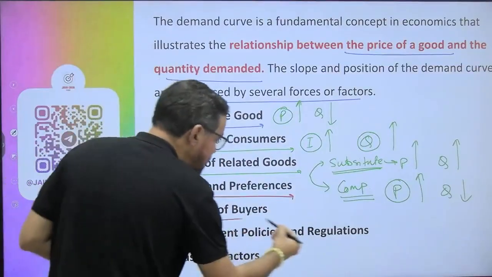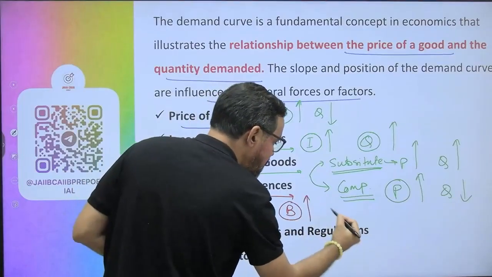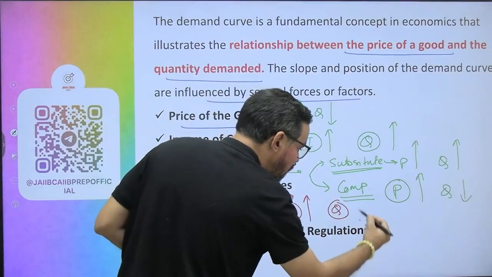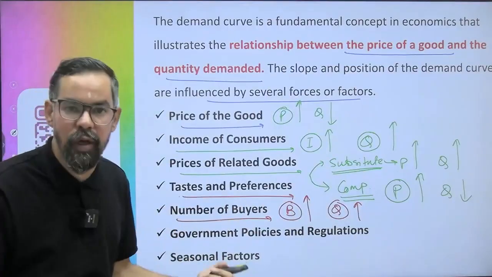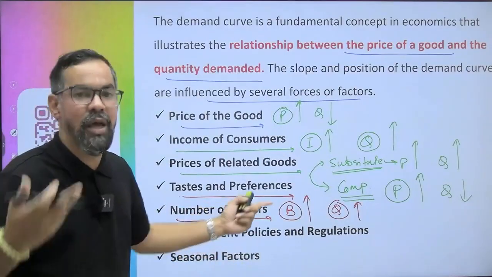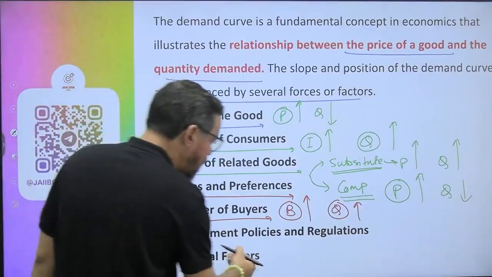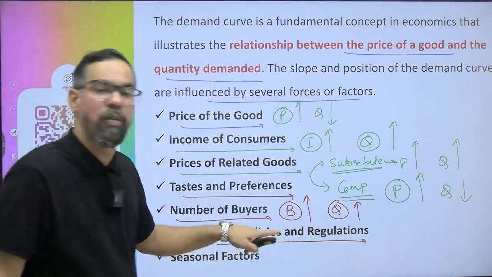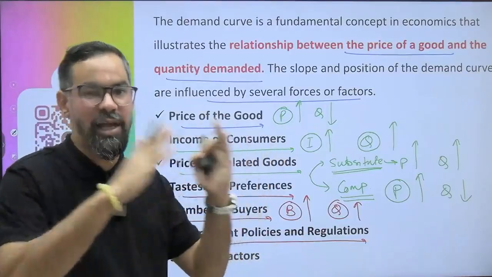If the number of buyers increases, your quantity demanded will also increase. The number of buyers is related to population. If population increases, your demand will increase, like in a country like India. Government policies and regulations also affect your demand, on the positive side as well as the negative side.